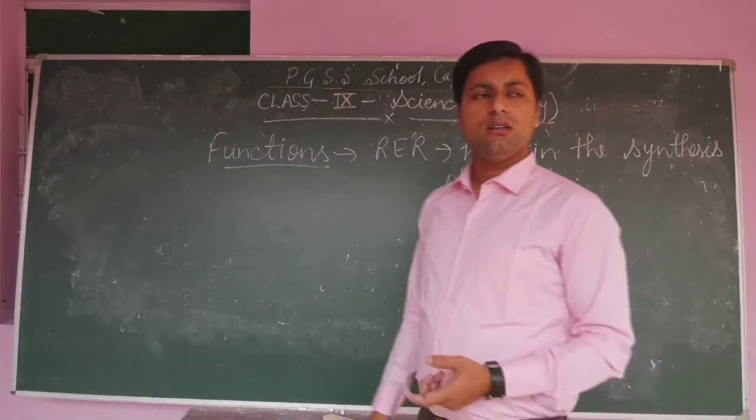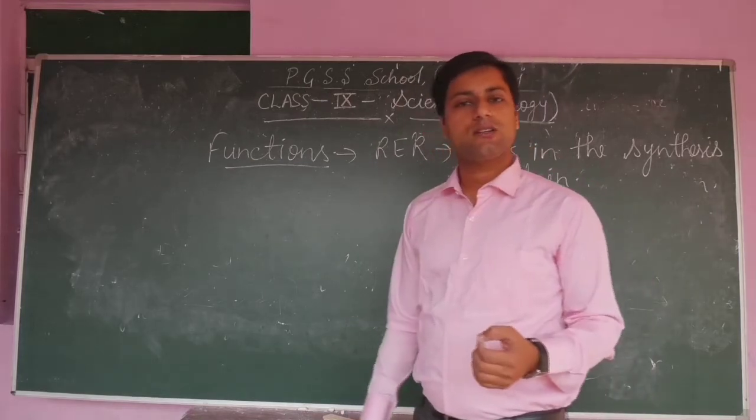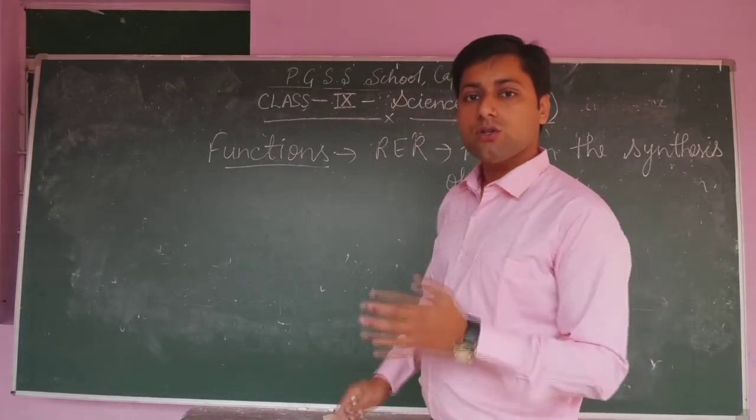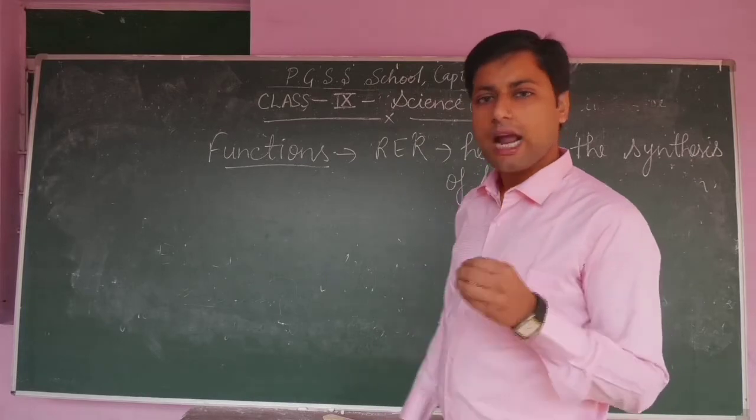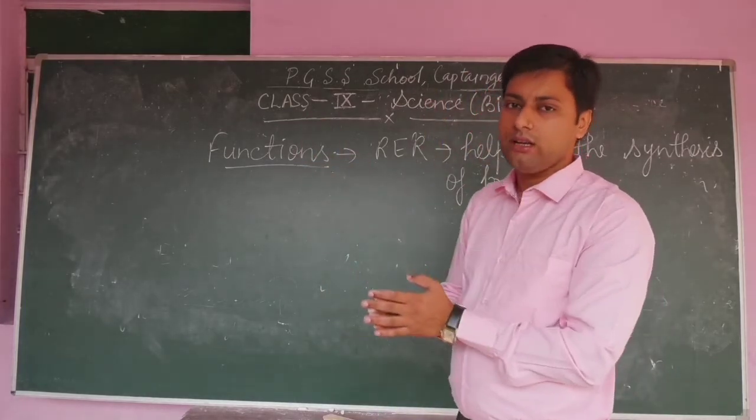Ribosome is called the protein factory, and ribosome molecules are present on the outer surface of the endoplasmic reticulum. So due to the presence of ribosome, the RER is helpful for protein synthesis.